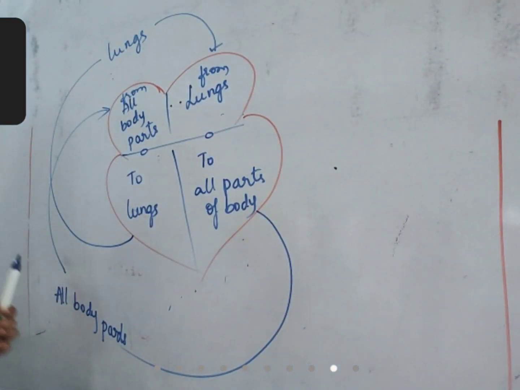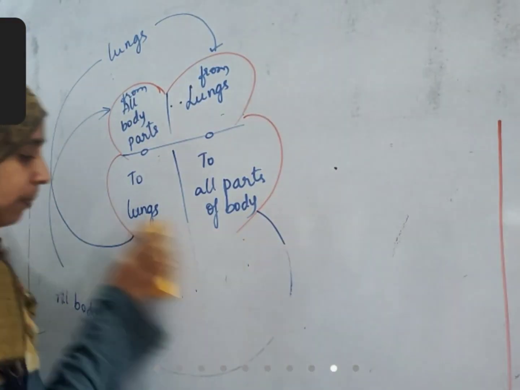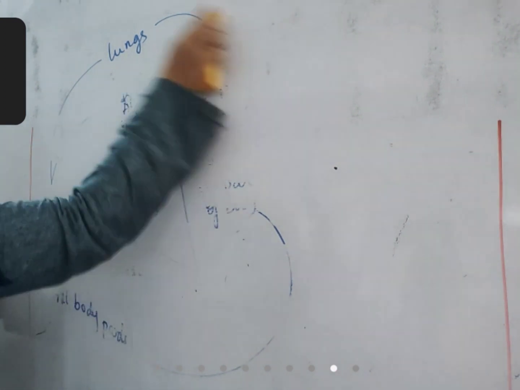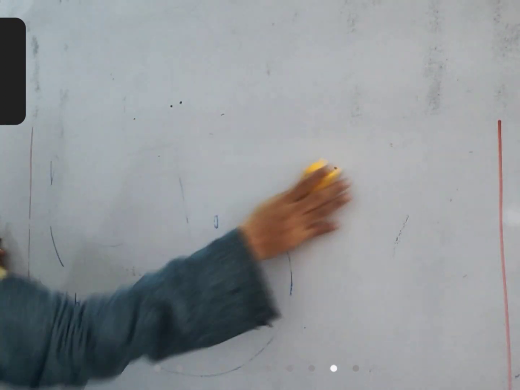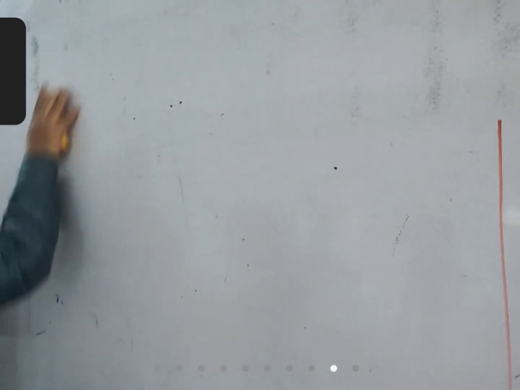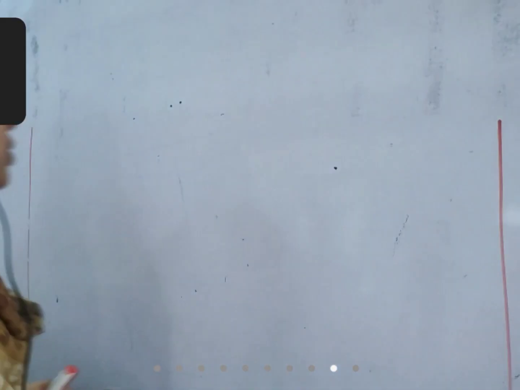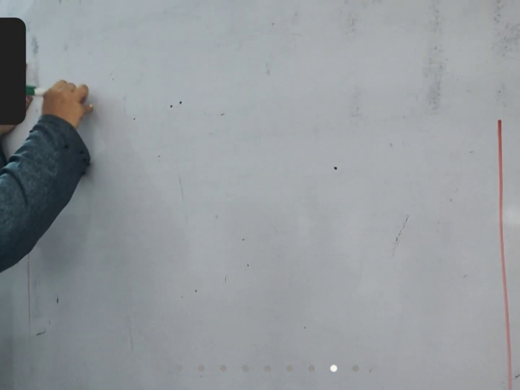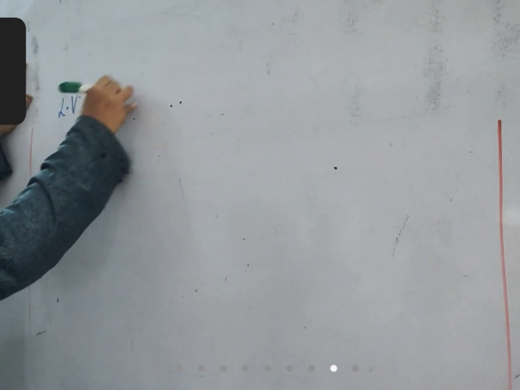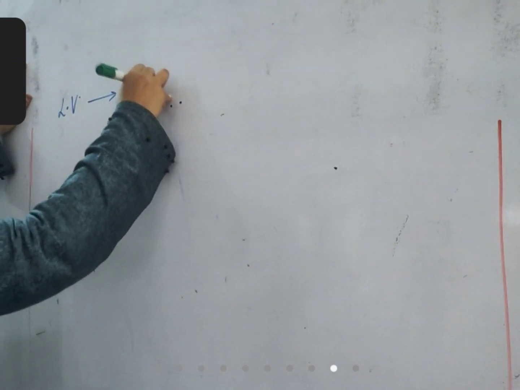Valves allow movement in one direction only. Okay, so now I'll draw a pathway from here. From left ventricle, blood moves to body parts.